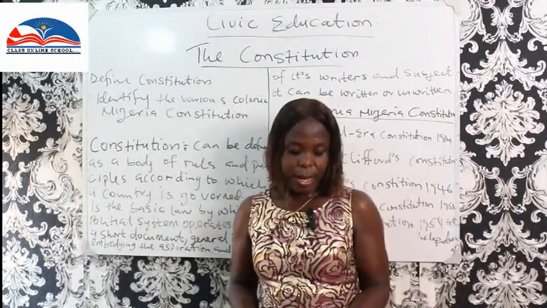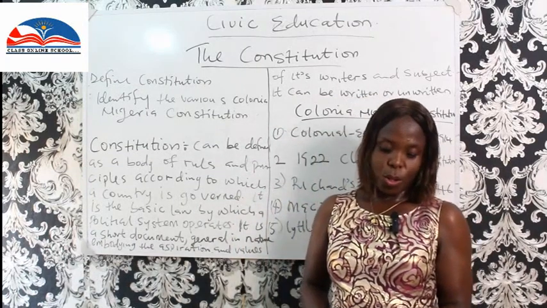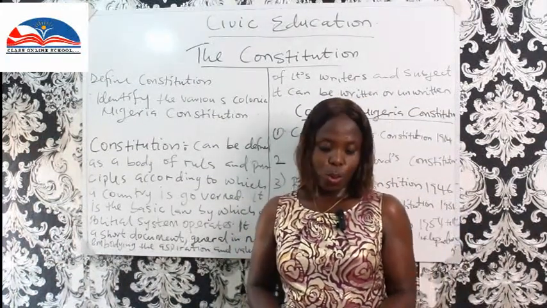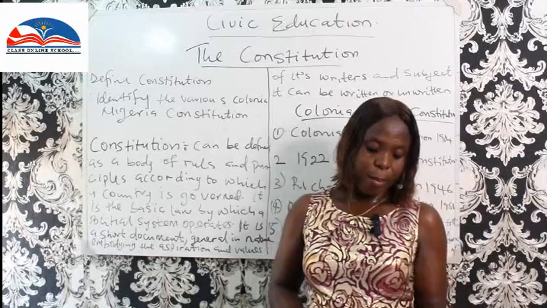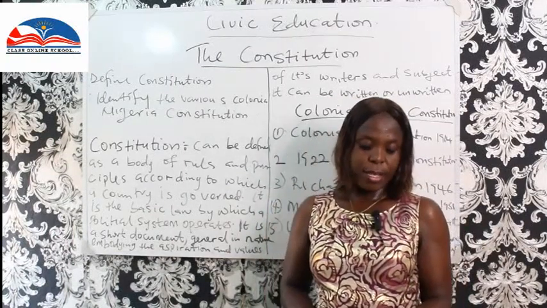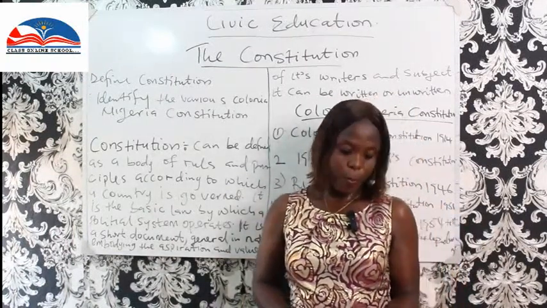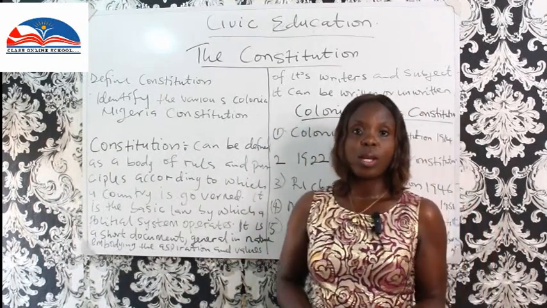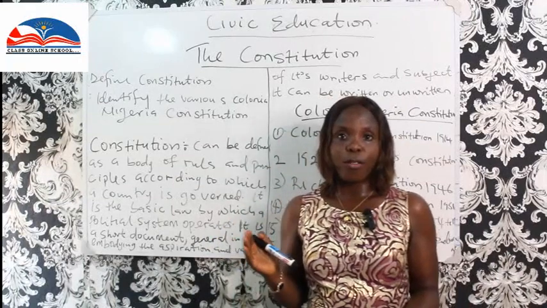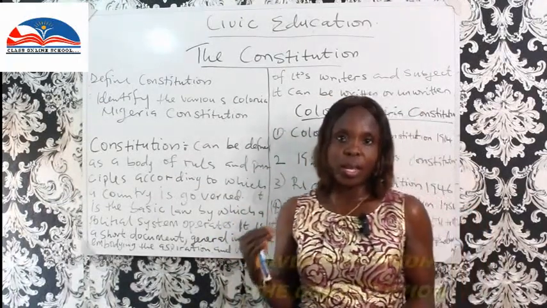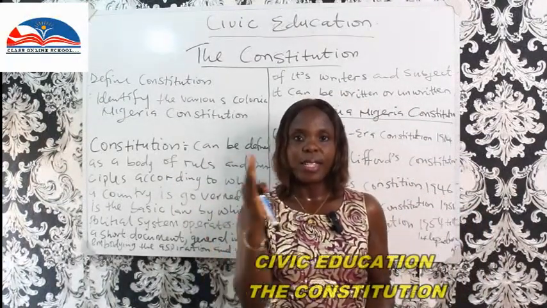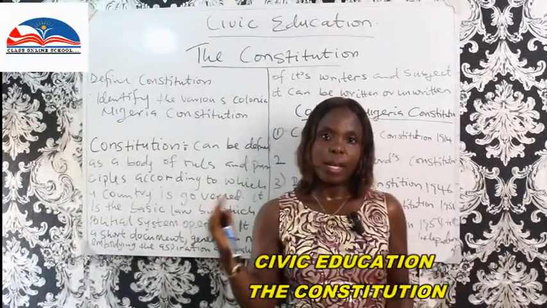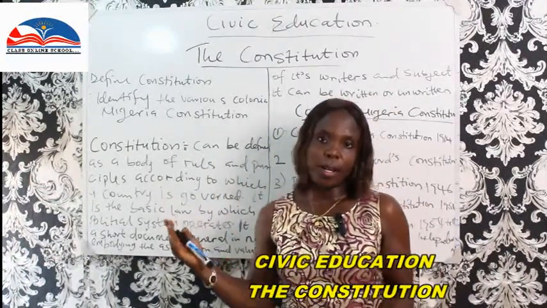We can equally say that the Constitution helps to prescribe the extent and manner of the exercise of sovereign power. The Constitution equally tells us the various levels of government and the power entrusted to each of these different tiers of government: executive, judiciary, and the legislature.